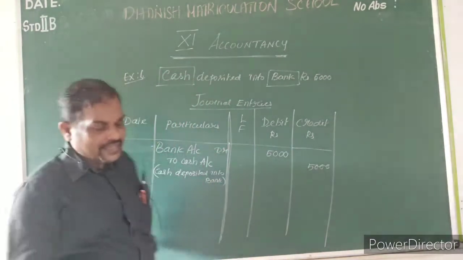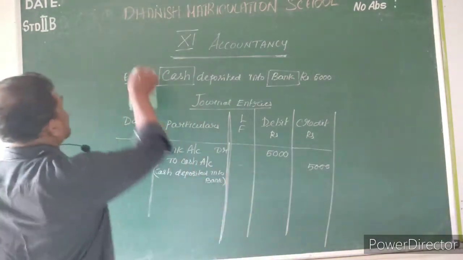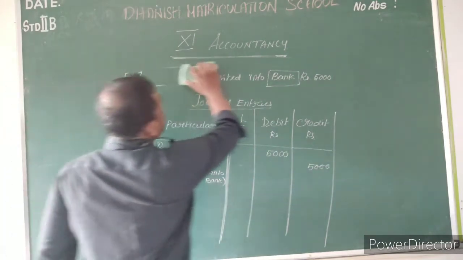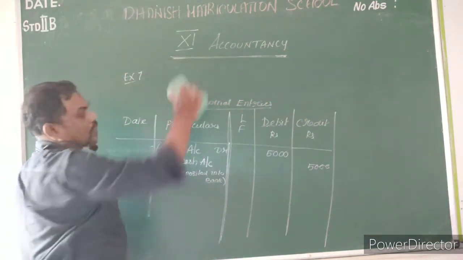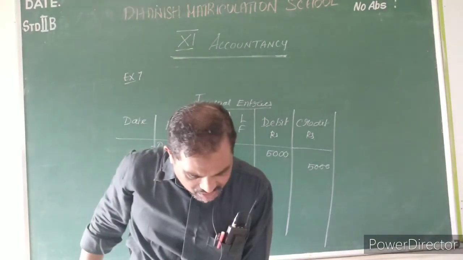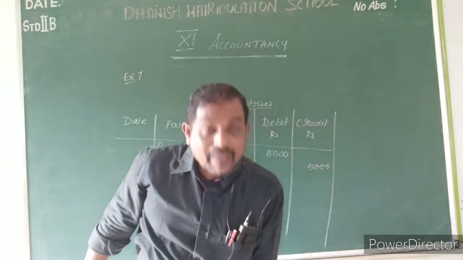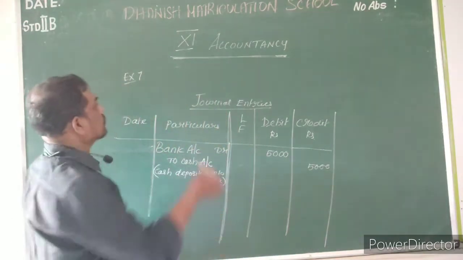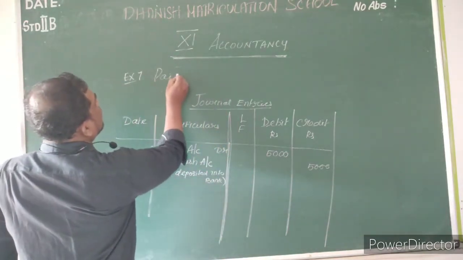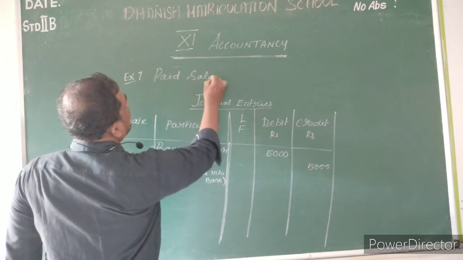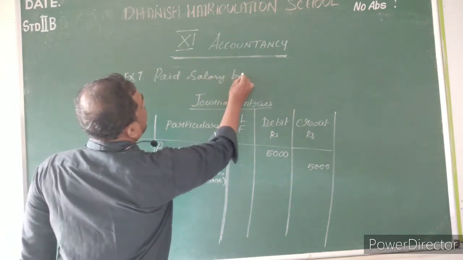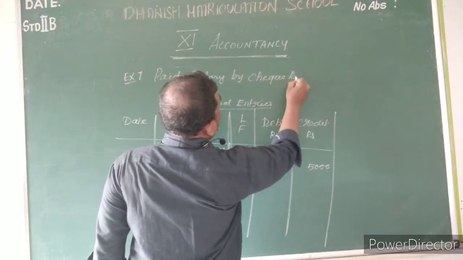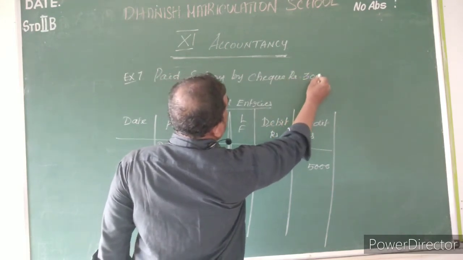Example 7, next transaction. What is the example 7 transaction? Listen, my dear students. Example 7 is paid salary by check rupees 3,000.